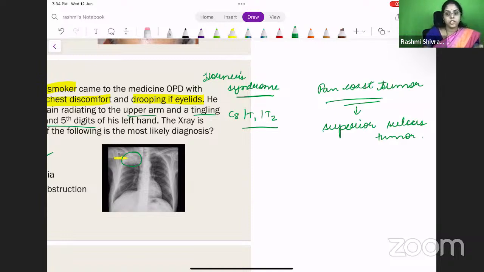The clue will be a chronic smoker. This is the most common thing that they will ask. Pancoast tumor, what are the complications? Horner syndrome and nerve compression, C8, T1 and T2. What is the other name for it? Superior sulcus tumor.